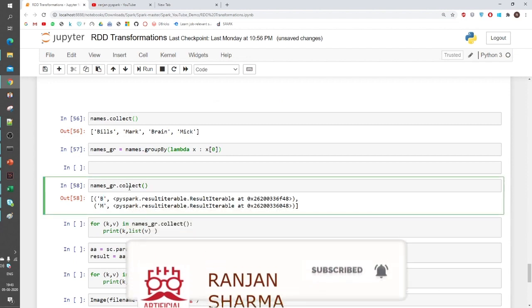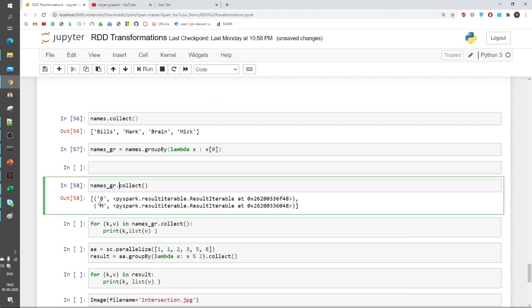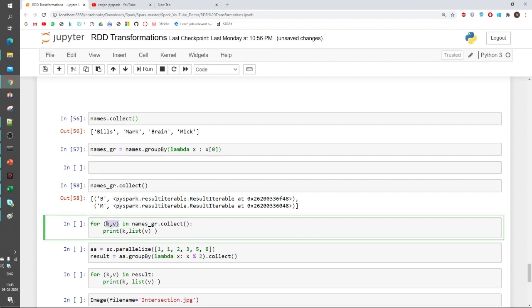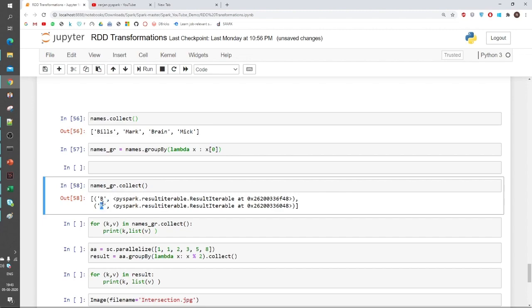Now it has created a generator, but I have to see what information is in B and what information is in M. It has created a structure somewhat like a key-value pair. So I have to apply a for loop on this, with two variables, K and V. I can take any variables, but I have to take two so that I can see what is the information in the key and what is the information in the value. So this would behave like a key. I will show you.